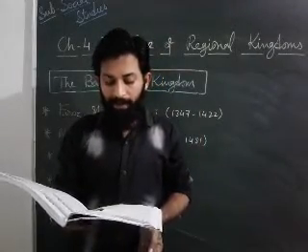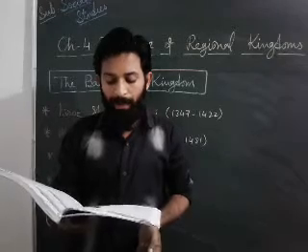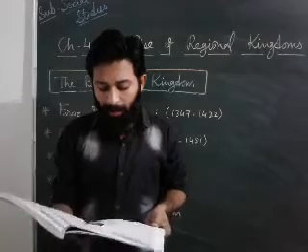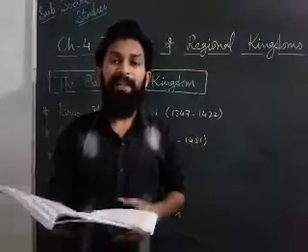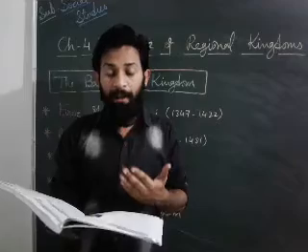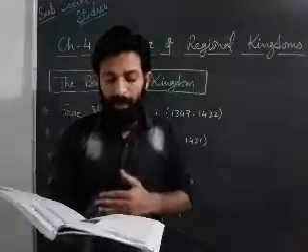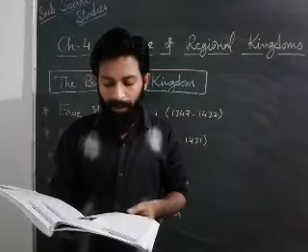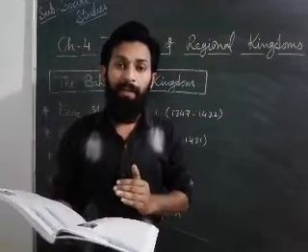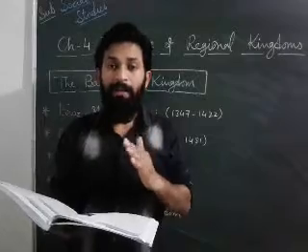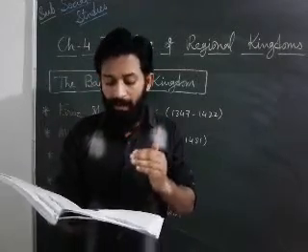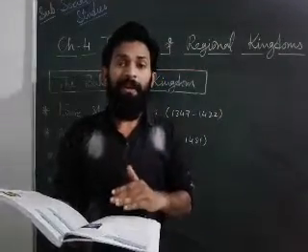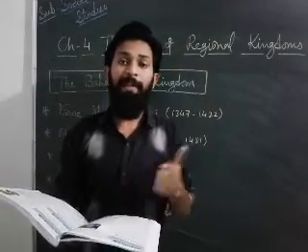Now we will discuss the economic condition, which type of economic condition was there in the Vijayanagar Kingdom. The Vijayanagar Kingdom prospered in agriculture, trade and commerce. We can say that the Vijayanagar Empire was completely developed at that time in agriculture, trade and commerce. Revenue from land was the main source of income. We can say that the whole economy was based on revenue only. The empire was getting money from revenue collection only, such as land revenue and marriage taxes.